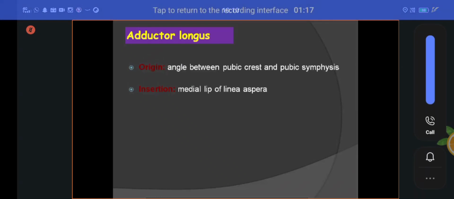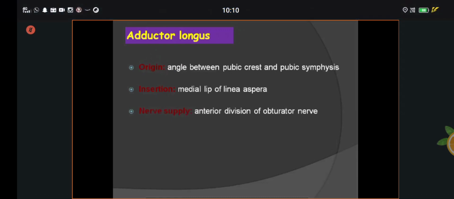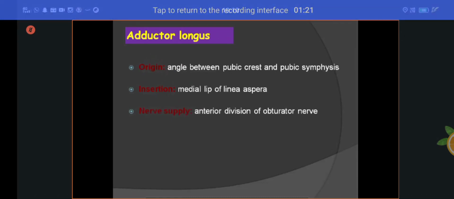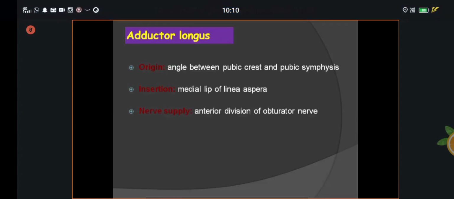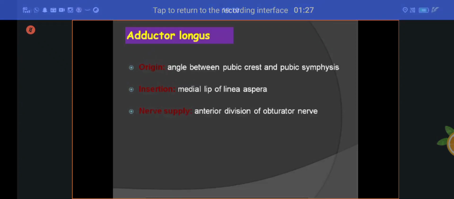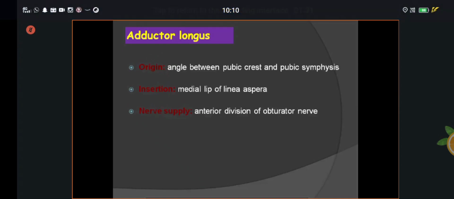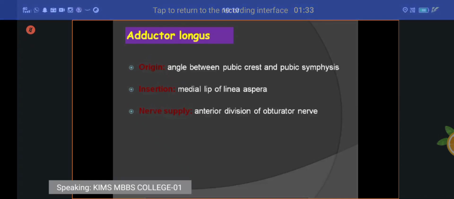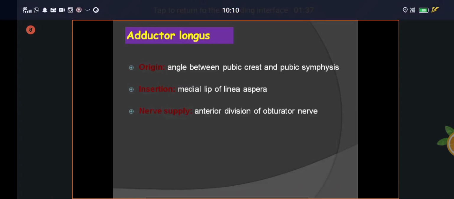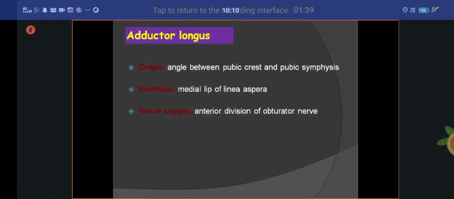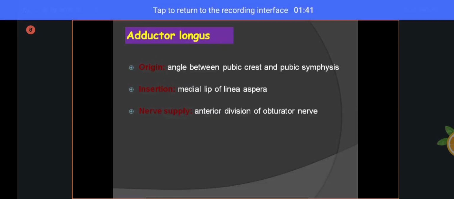Of the femur. Next one, nerve supply: anterior division of the obturator nerve. Remember, all muscles of the medial compartment are supplied by the obturator nerve, except your obturator externus as well as your pectineus muscle. It is supplied by the femoral nerve also. Those are called composite muscles. Are you clear? They are called your origin, insertion, and nerve supply.